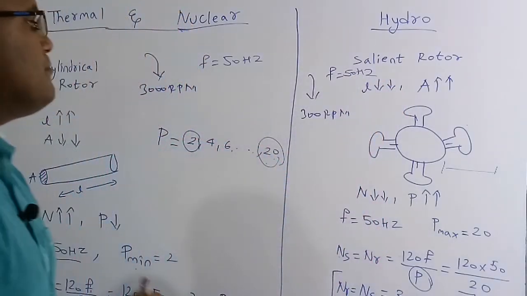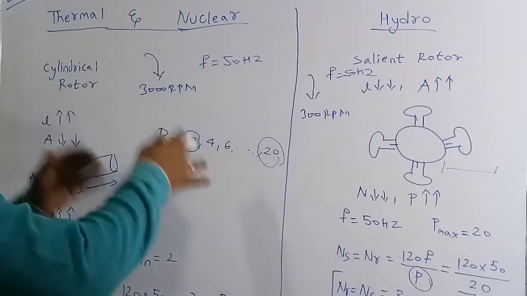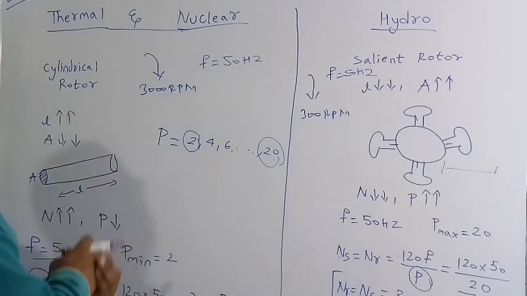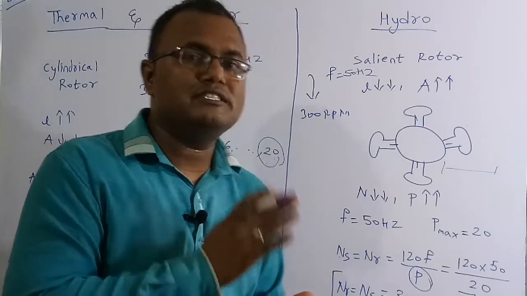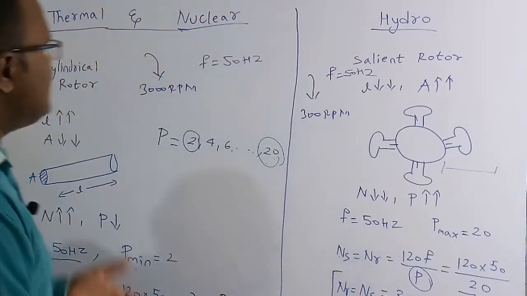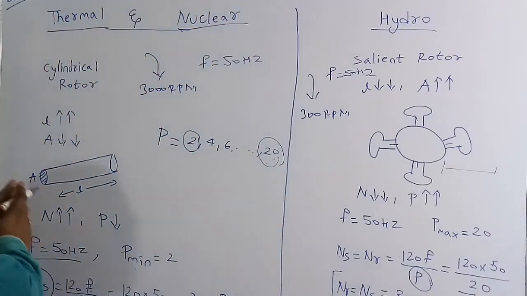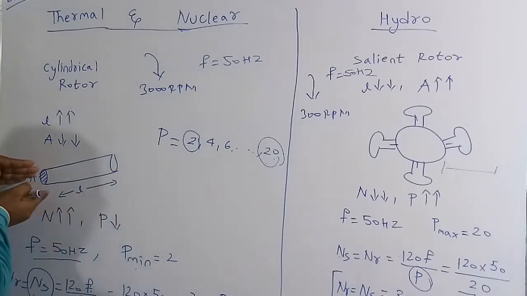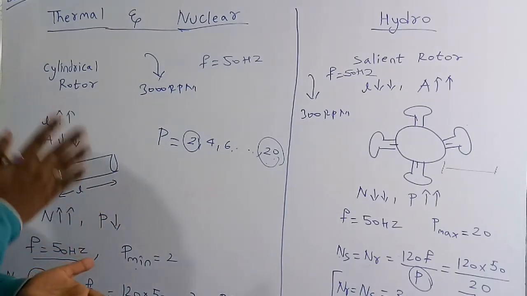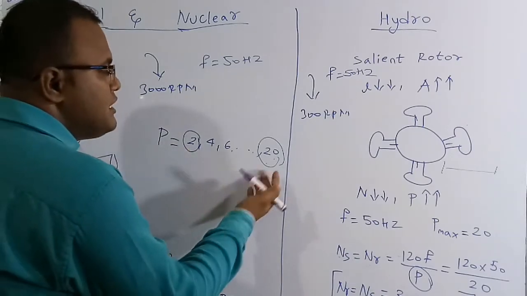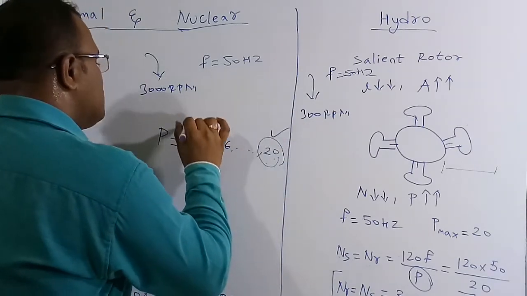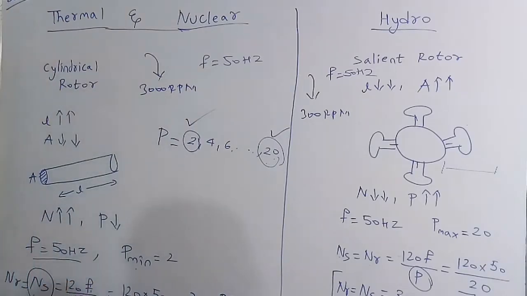The only thing you have to remember is very simple. For a thermal and nuclear power plant, the synchronous generator uses the cylindrical rotor, and for the hydro power plant, we use the salient pole rotor. Cylindrical rotor means the length will be very high, so the area will be very small, and the number of poles will be minimum, which is 2. So the poles range can only vary from 2 to 20. 20 is the maximum value and 2 is the minimum value we can have for poles.